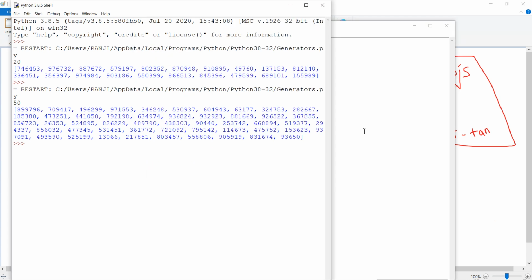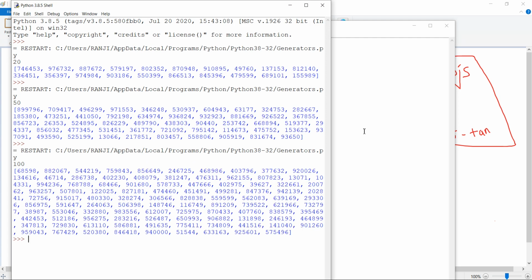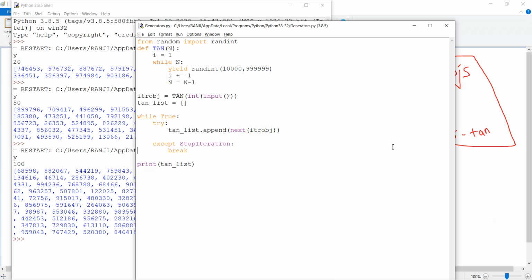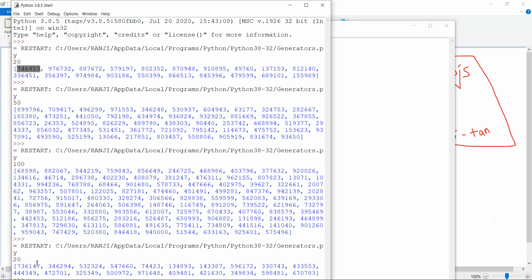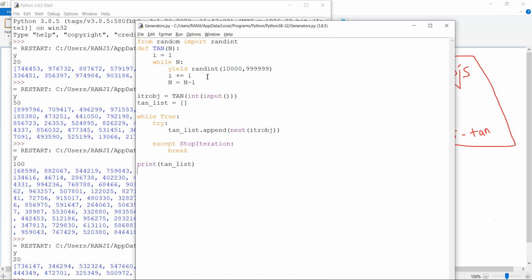If I run this again and say I want 100 numbers, those are different. If I run this again and say I want 20 numbers again, this and this are completely different. There is no match that you will get out of this. Every time it will generate a set of new random numbers as instructed by the user.